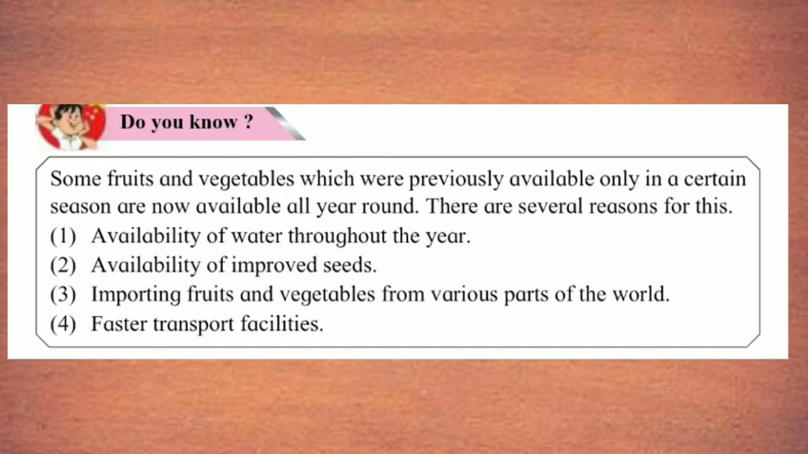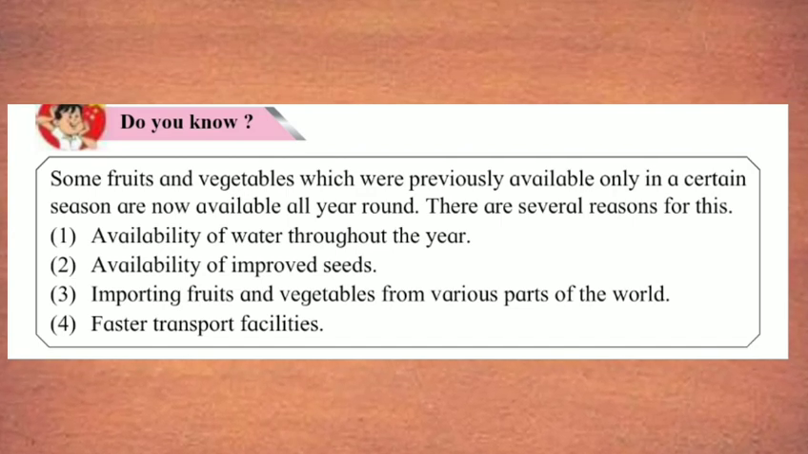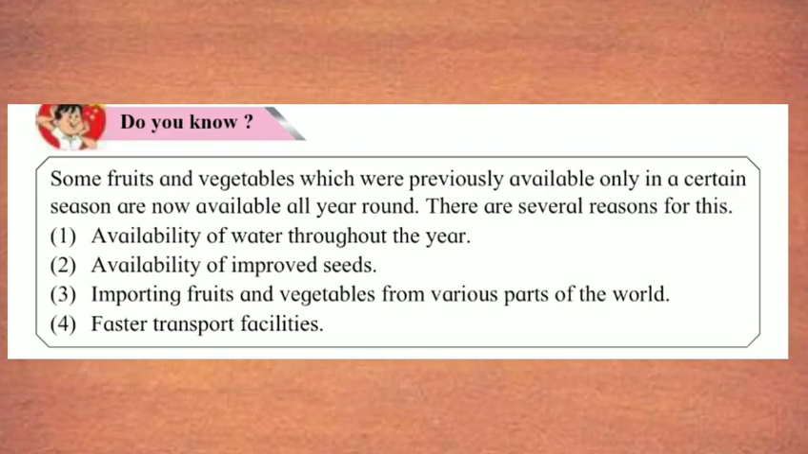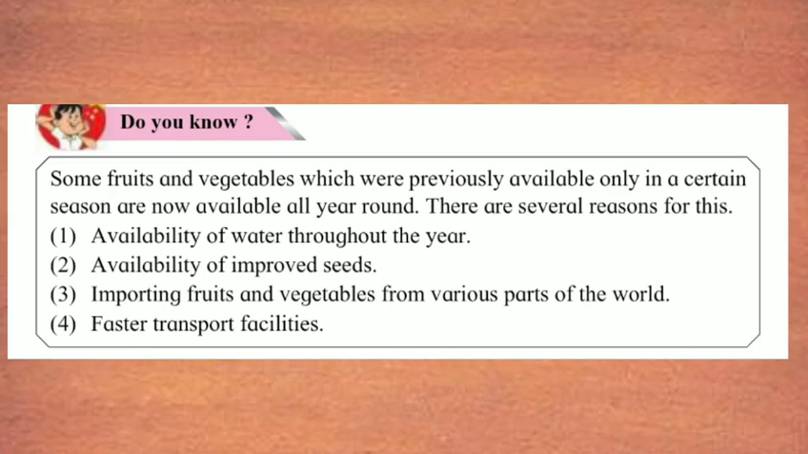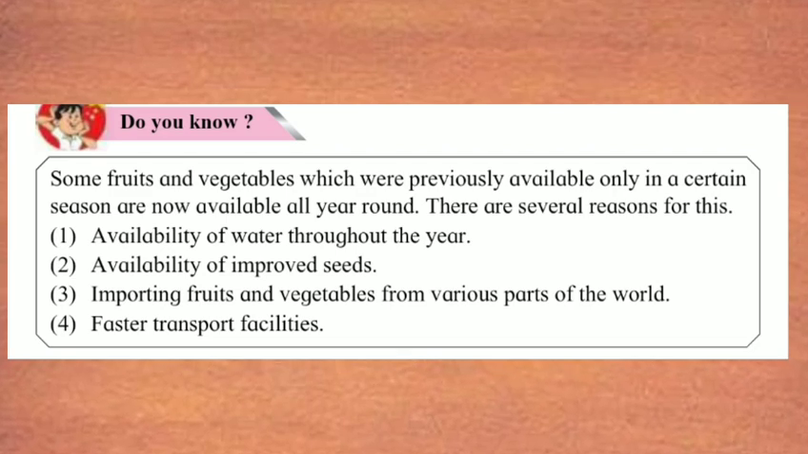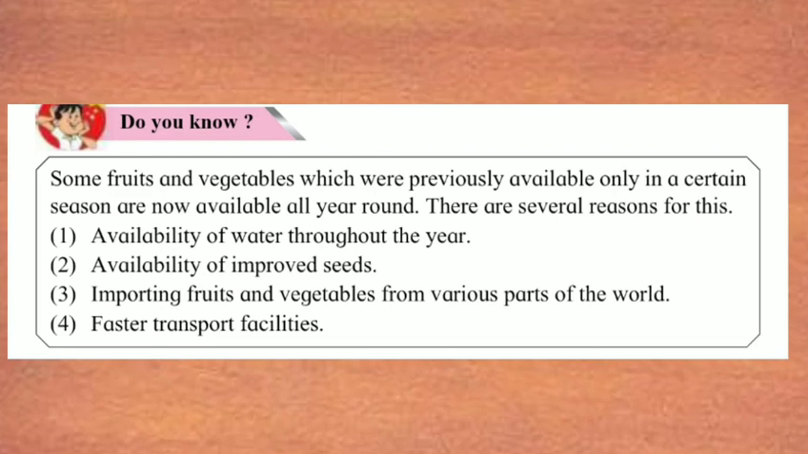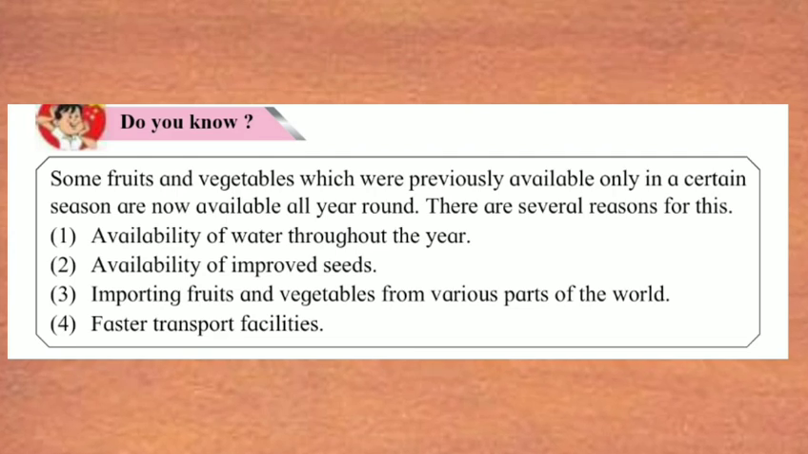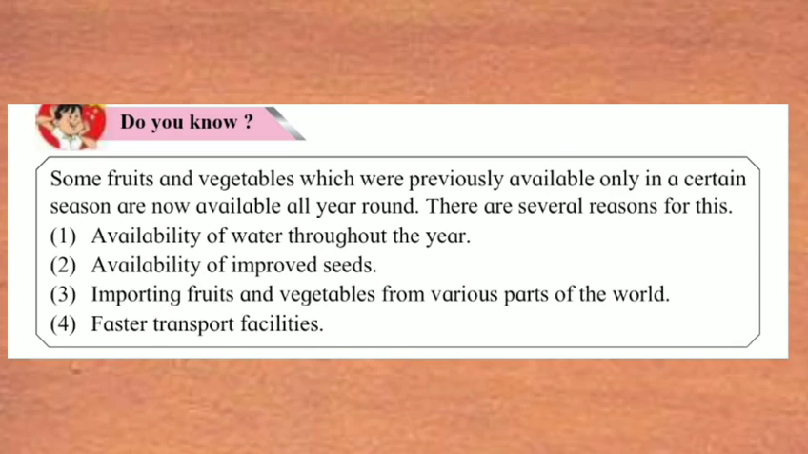Now students, see, do you know some fruits and vegetables which were previously available only in a certain season are now available all year around? There are several reasons for this, like the first one, availability of water throughout the year. Second one, availability of improved seed. Third one, importing fruits and vegetables from various parts of the world. And the fourth one is faster transport facilities.